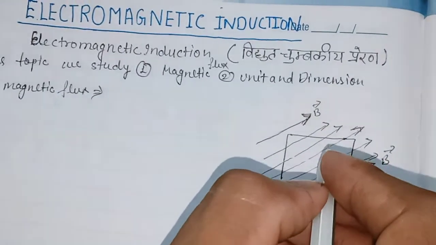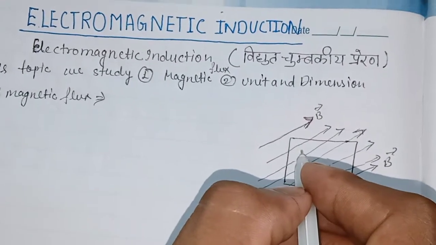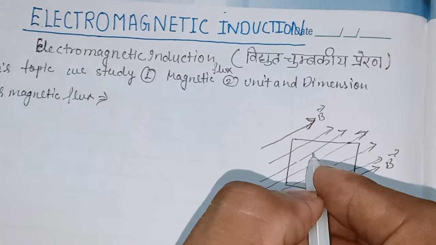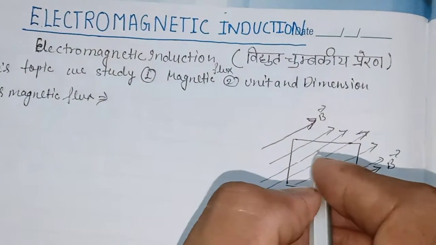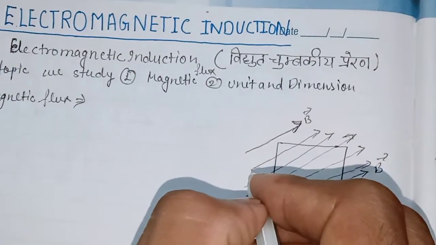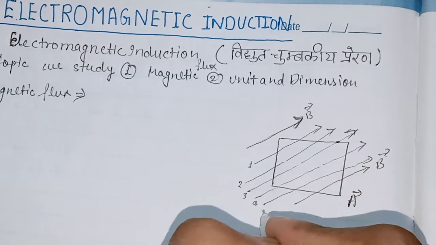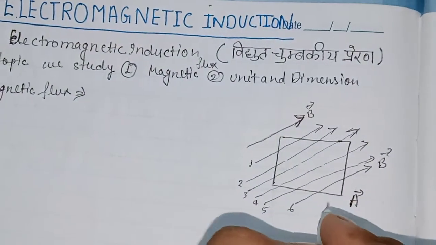Suppose there are infinite magnetic field lines, but in a certain condition I will count them: this is 1, this is 2, this is 3, this is 4, this is 5, this is 6.